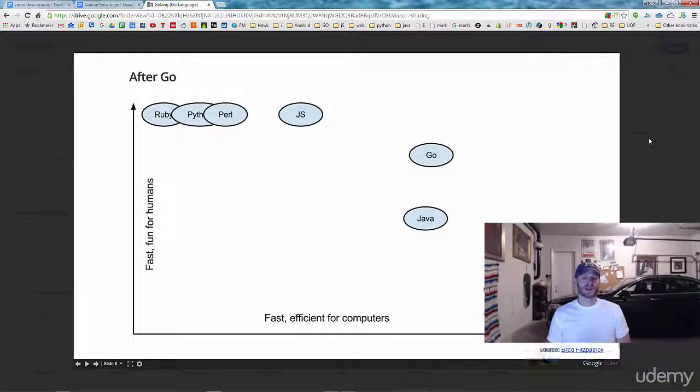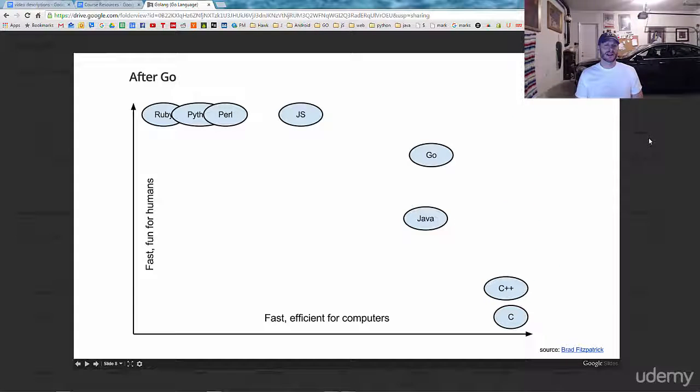So here's a presentation that Brad Fitzpatrick gave at the Gopher conference in Tokyo. But this was just his subjective perspective on how Go is arranged in the ecosystem of programming languages. It's fast and efficient for computers, and it's also fast and fun for humans. So here's the history of programming right here. And then a lot of other popular scripting languages, which aren't as fast on a computer. So it's really kind of a sweet spot.